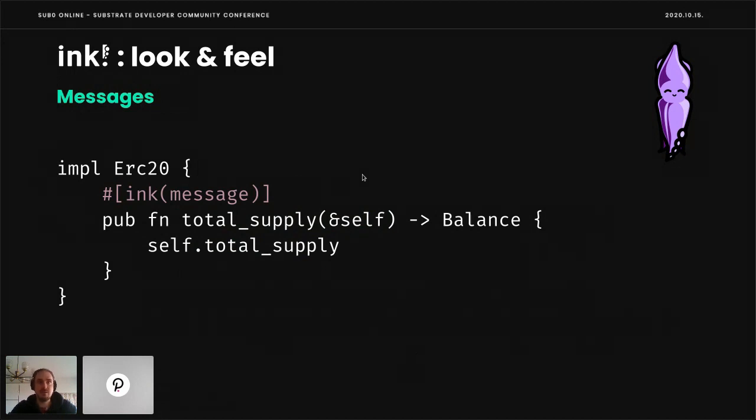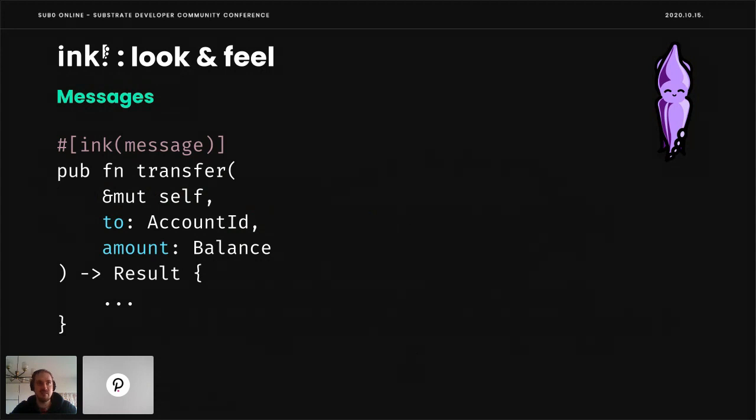On the next slide, we are specifying one of the two messages for our ERC20 contract. It's called total supply, which just returns the total supply that we initially specified. And it's more or less a getter. So the &self means that this message will never modify our storage. It's very similar to a view function in Solidity. And next, we'll see a transfer message.